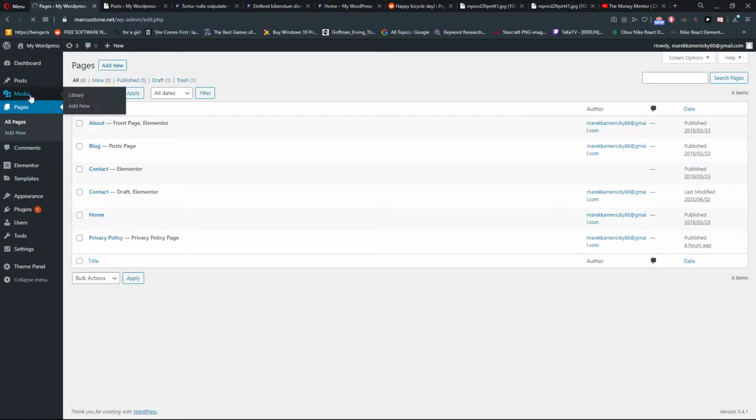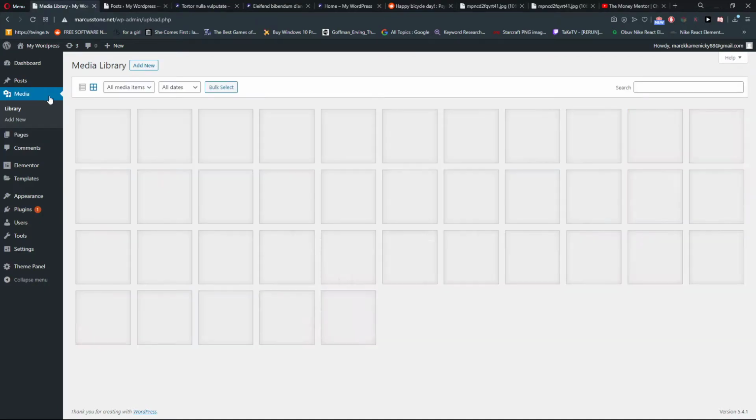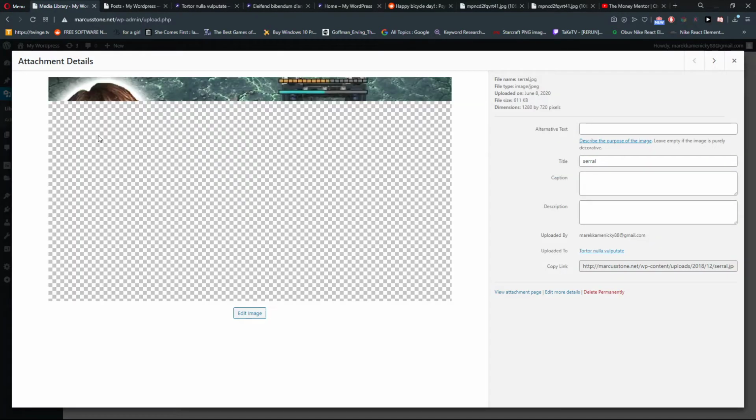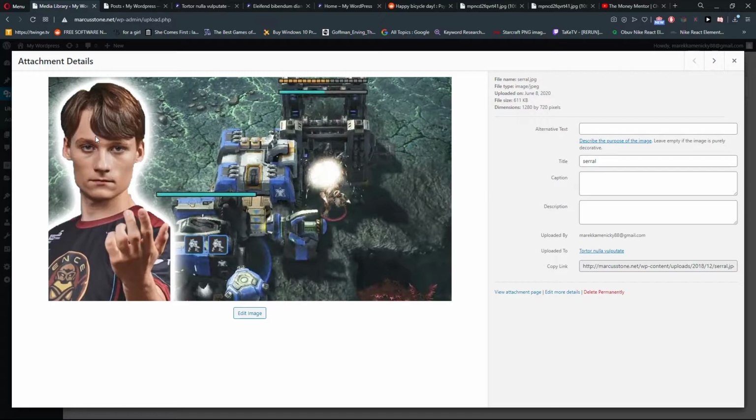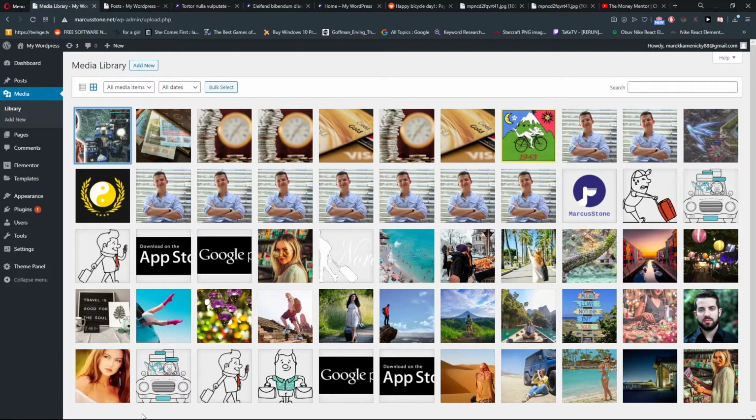And when I go to media, as you can see, I have it here. Really simple, really easy. And this is how we actually do it. So this is the simple way how you can allow users to upload images in WordPress comments.